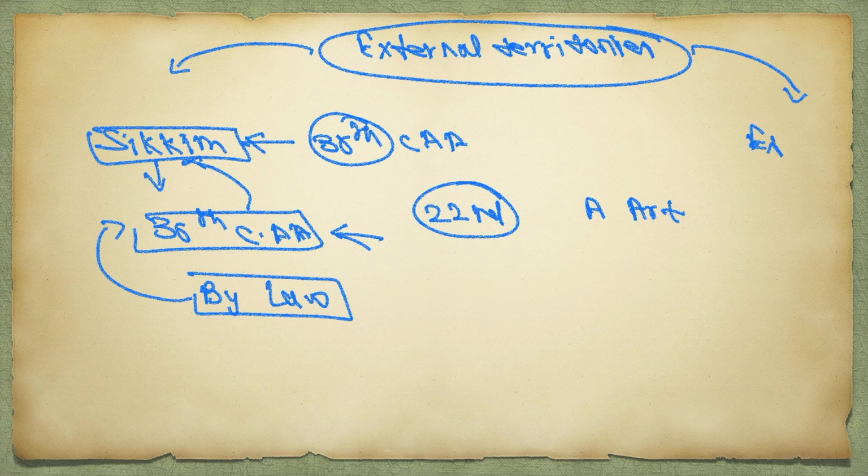Two important phrases in Article 2. One phrase, admit into the union. And another phrase, establish new states.